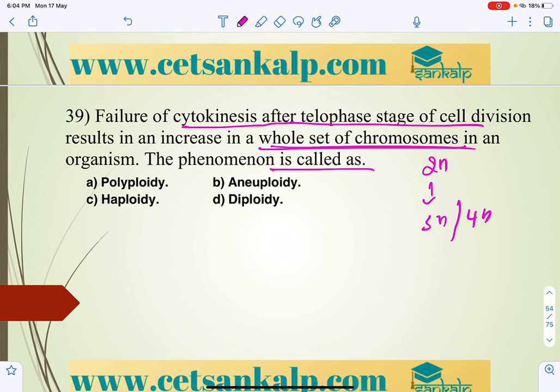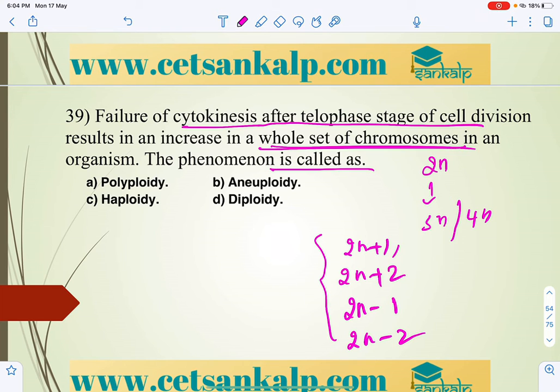And aneuploidy is addition or loss of one or more chromosomes from the complete diploid chromosome set. So it may be 2n plus 1, or 2n plus 2, monosomy 2n minus 1, and nullisomy 2n minus 2, complete absence. So these are the different types of aneuploidy.